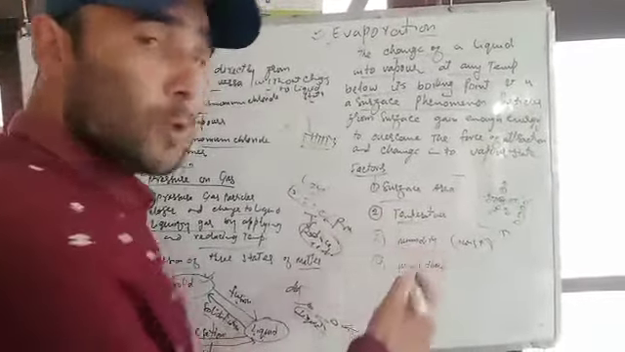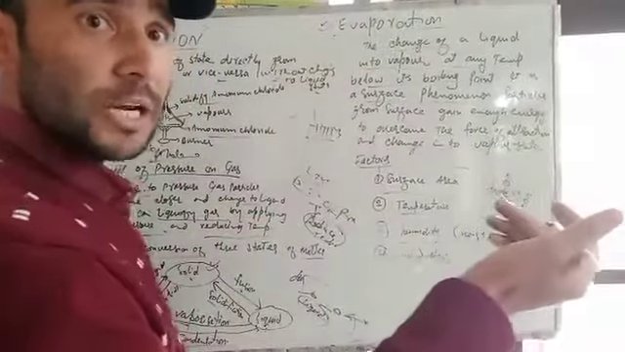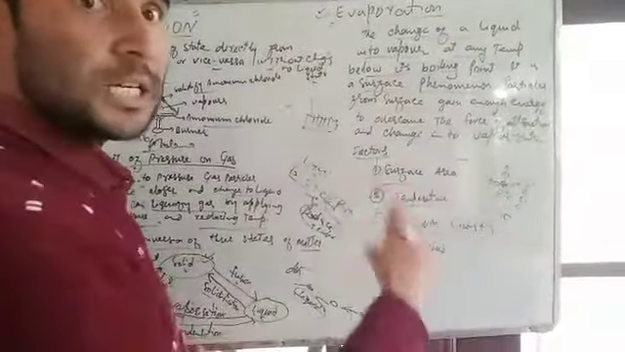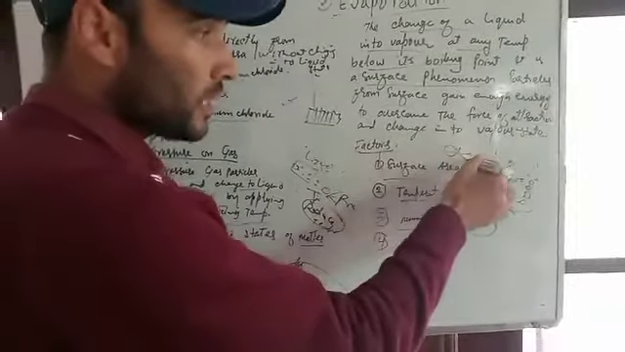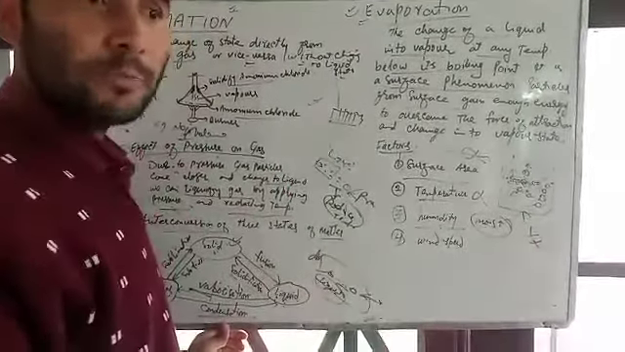That means the more the humidity, the less the evaporation. The less the humidity, the more the evaporation. It is inversely proportional. Surface area and temperature are directly proportional, and humidity is inversely proportional. Inversely proportional means less humidity, more evaporation.